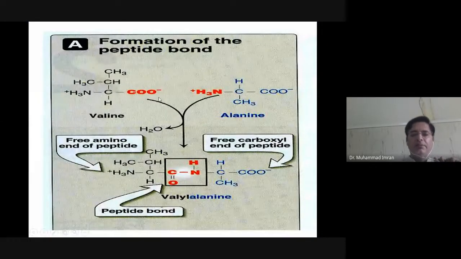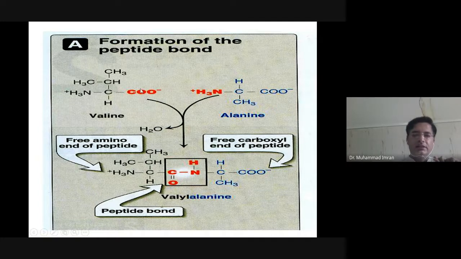How does the peptide bond form? When the carboxylic group of one amino acid and the amino group of another amino acid combine, a hydroxyl group is removed from the carboxylic group and hydrogen is removed from the amino end, in the form of water.